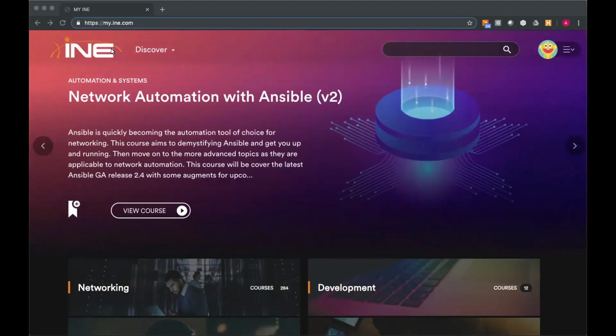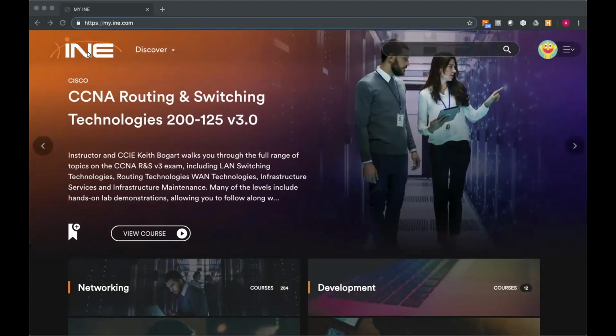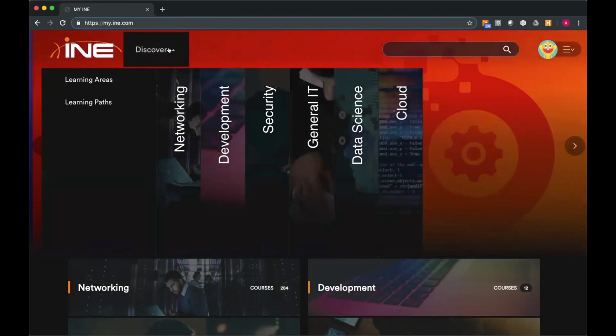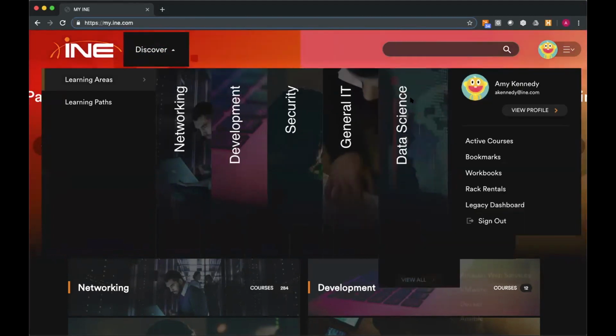So up at the top, you do have a few buttons here. We've got the INE logo, which, by the way, if you are not on this homepage of the library, if you ever click that, it's going to take you back to it. So it's kind of your return to home. We've got the Discover tab. There are a few things that are hiding in here. We've got some learning paths, learning areas, you've got your search function, and then we've got the main menu here, which we will also take a look at a bit later.